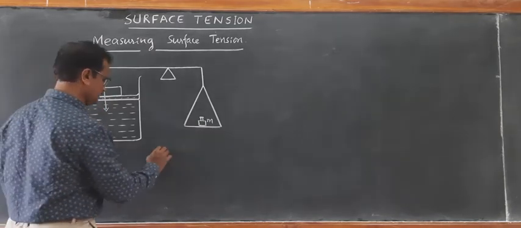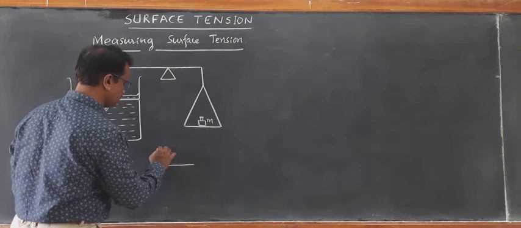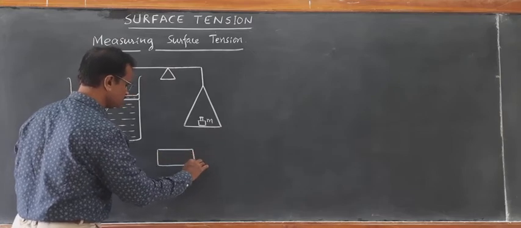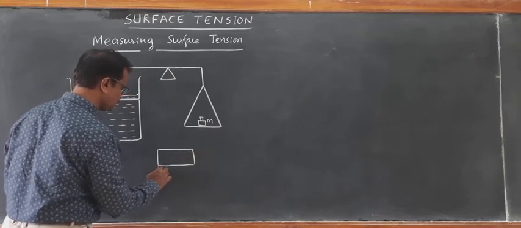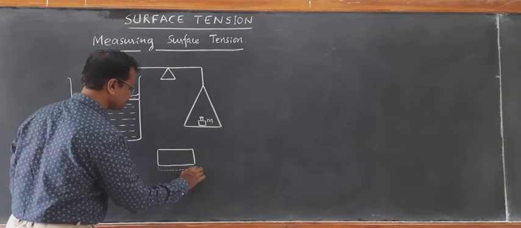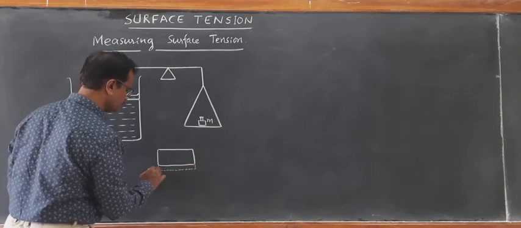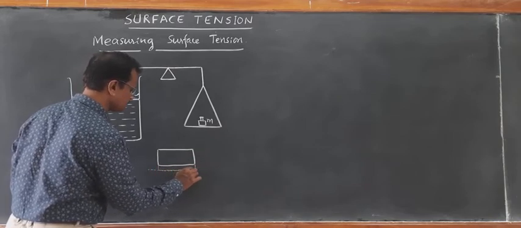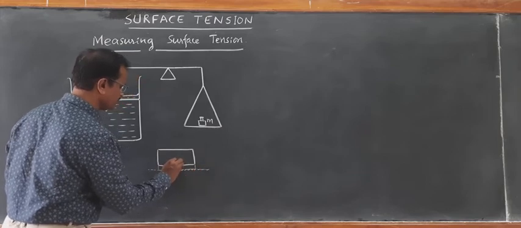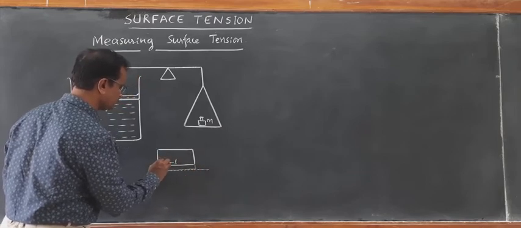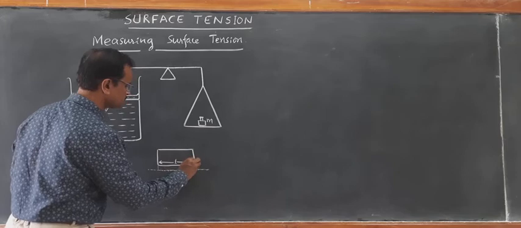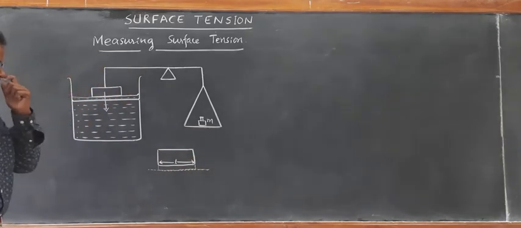When the glass slide just pulls out of the water surface, it forms a thin film like this. This thin film is of edge L.